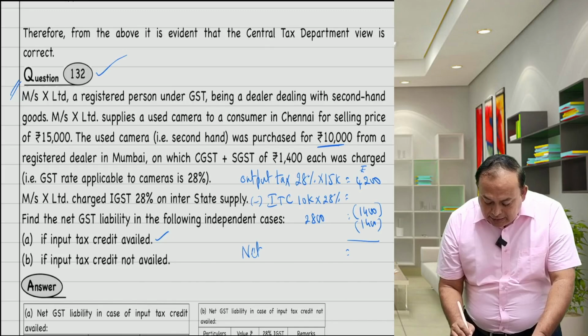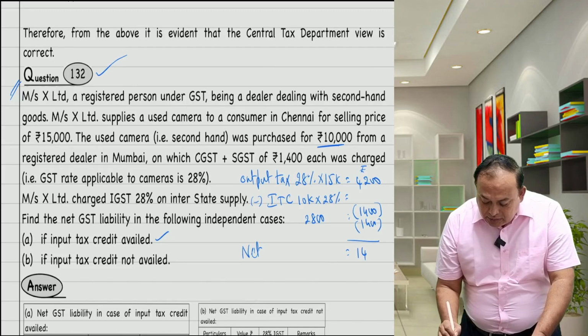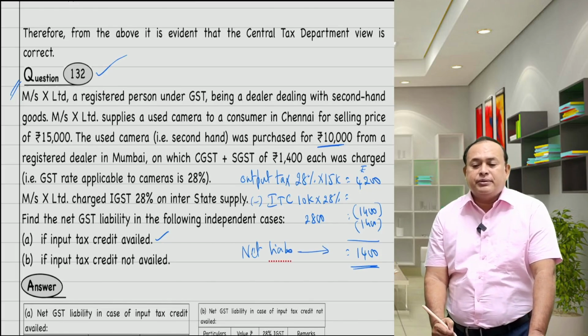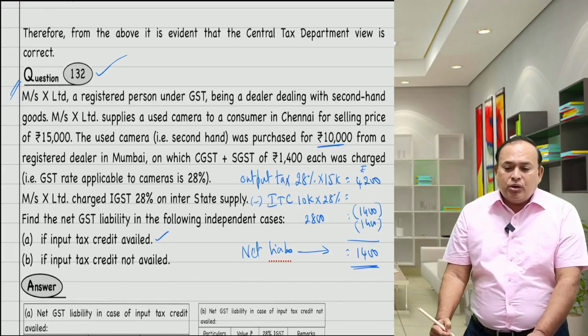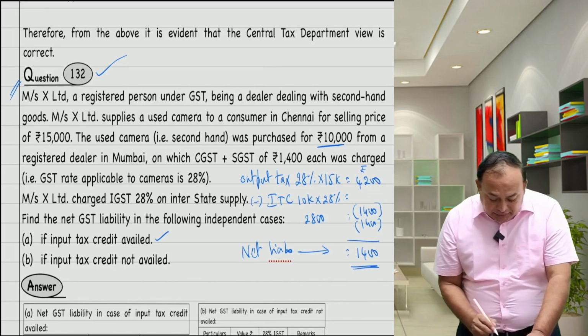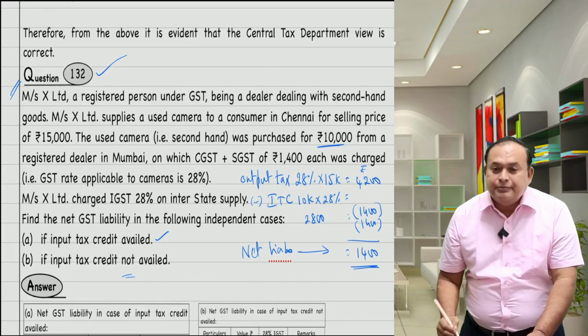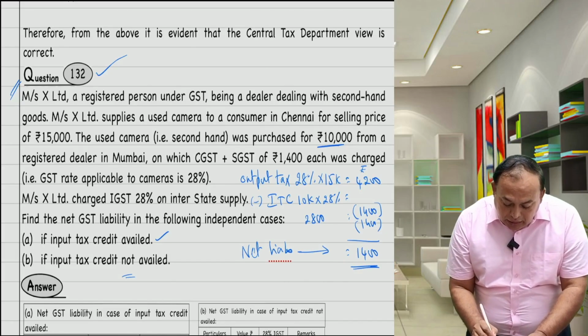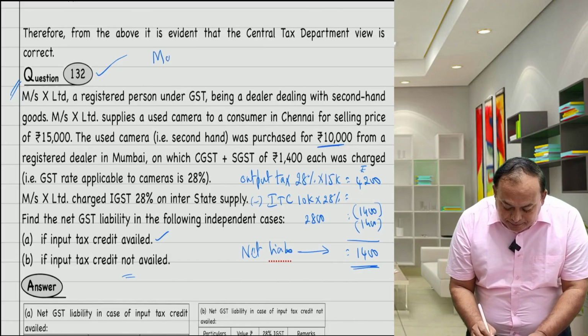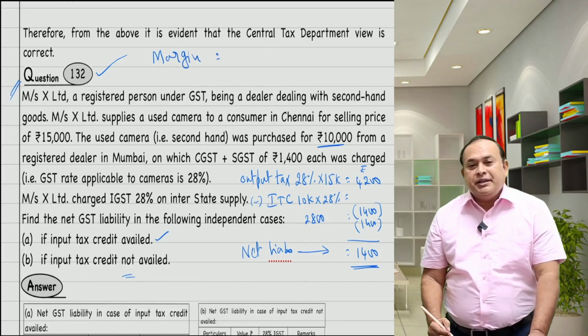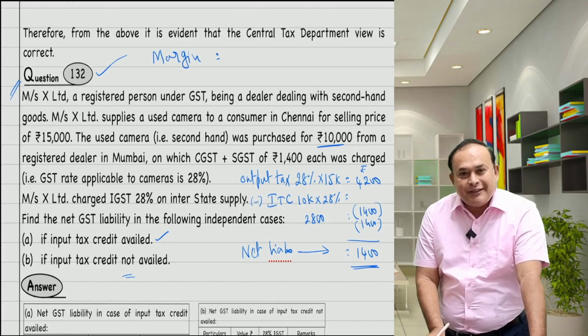Net 1,400. Net liability will be paid by electronic cash ledger. Very good. Over. Now coming to the point of input tax credit not availed. Now I want the margin directly. Margin 5,000, one answer.